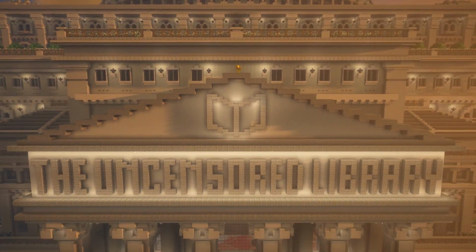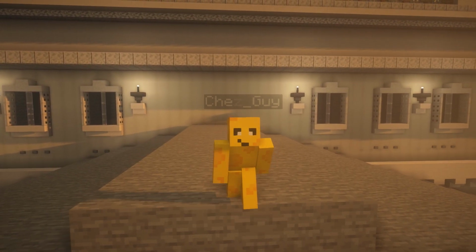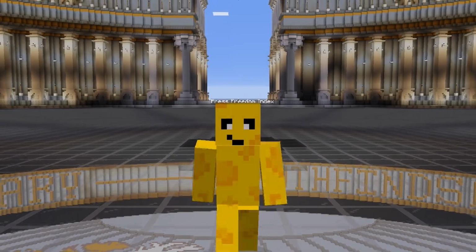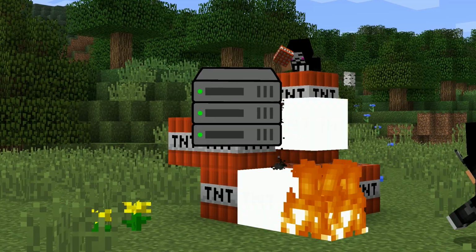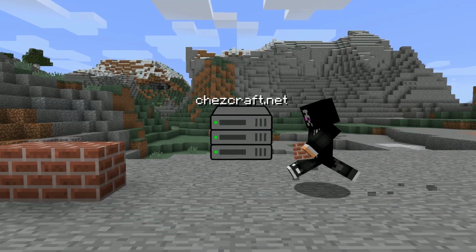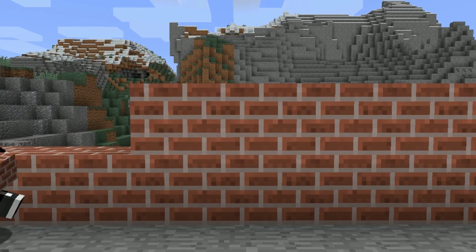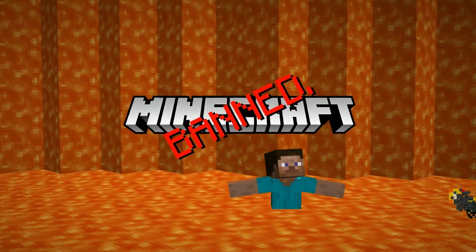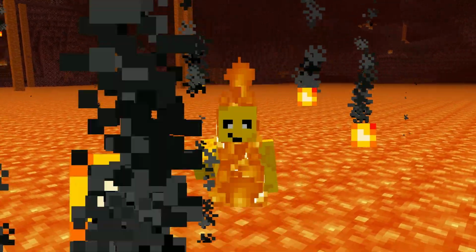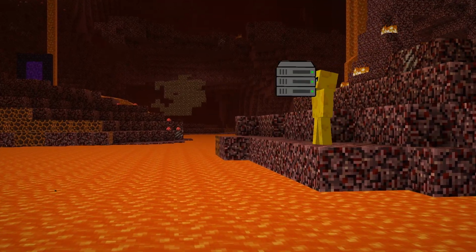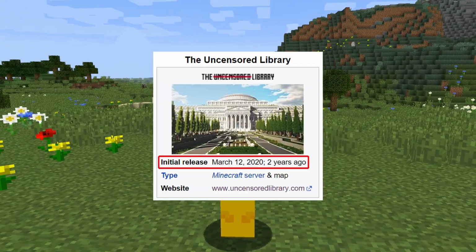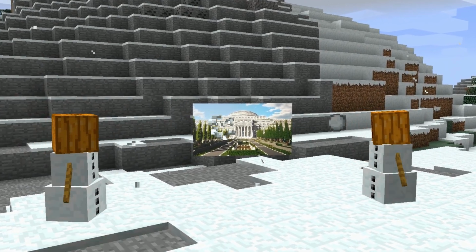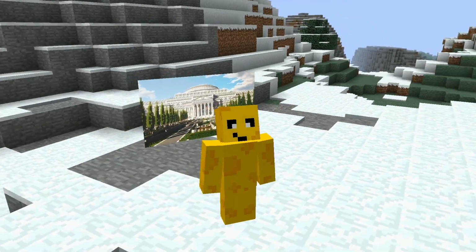That was the Uncensored Library, although there are some possible problems with this whole thing. There are regular issues that apply to this server, as with many Minecraft servers. It could be a target of major DDoS attacks which forcibly shut down the server, the server IP and domain could be blocked by countries, or even worse, Minecraft could be banned entirely from countries. There's a whole list of attacks the server could face that would send the entire server into a downward spiral, but that seems very unlikely at the moment because the server has been up for like 2 years. From what I know, it hasn't faced any challenges like I mentioned, and I'm hoping that it never will.